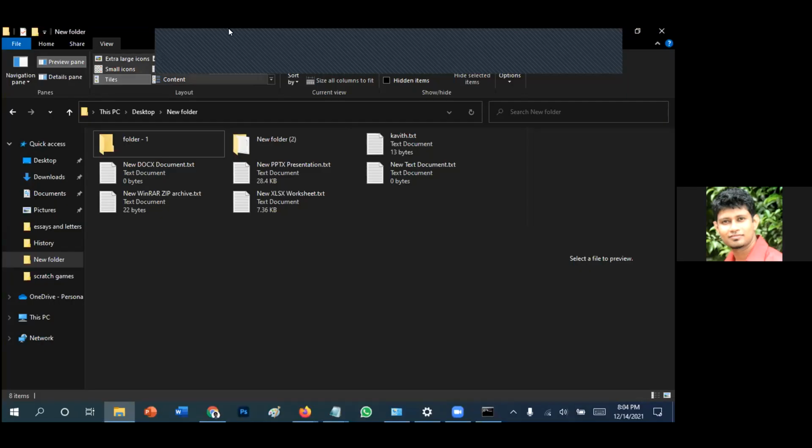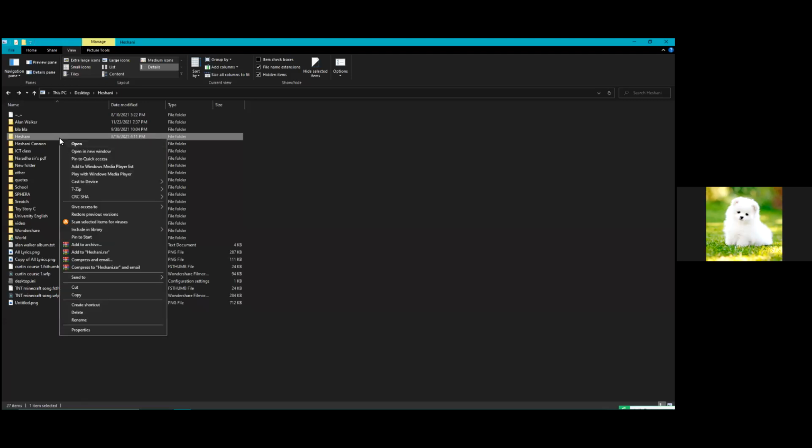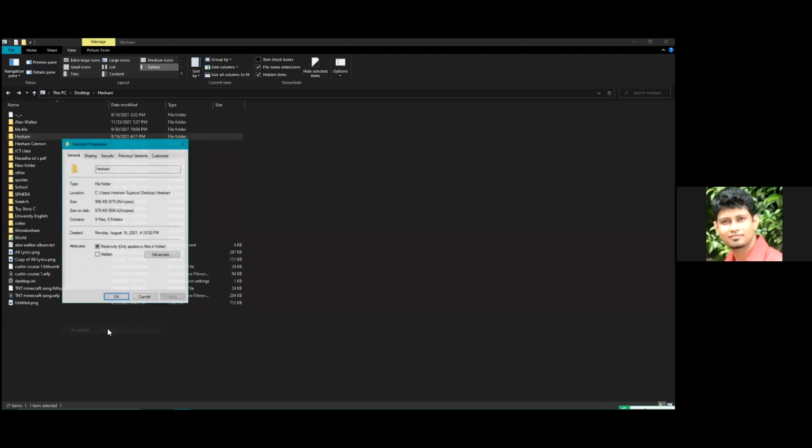Okay, so reverting back. How do we change the properties? Right click on a file or folder and then go to properties. You can see in the properties there are some options: hidden, read only. That means you can tick those options and change the file attributes or the folder attributes.